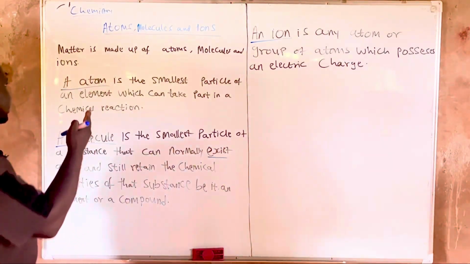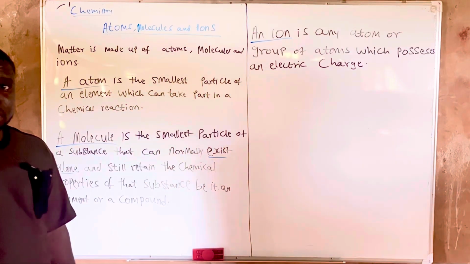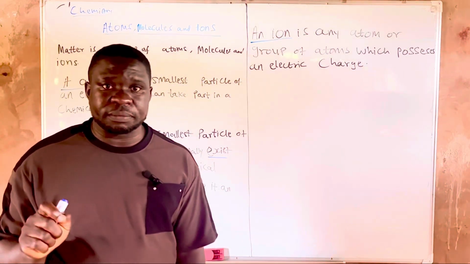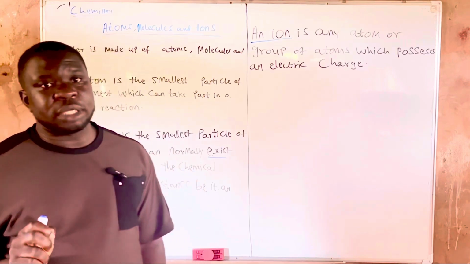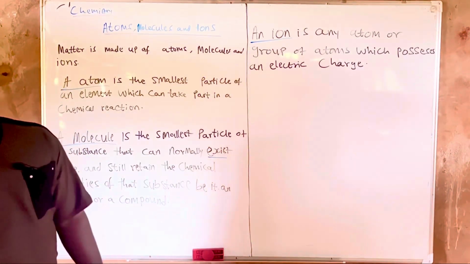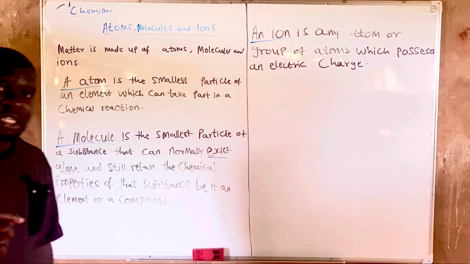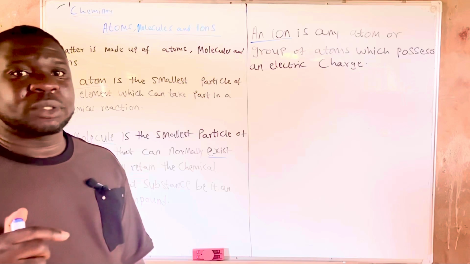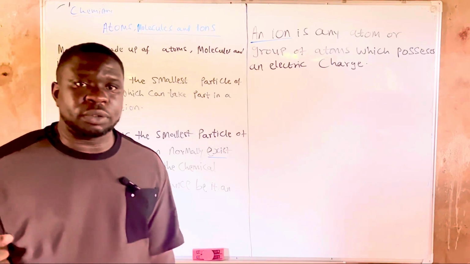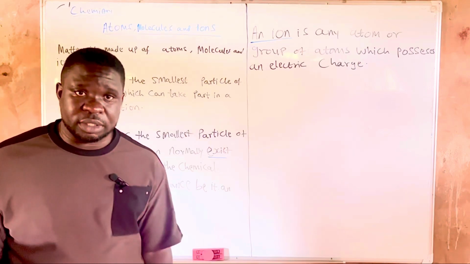But look at the atom and the molecule. What's different? Atoms must belong to an element. But a molecule can either be of an element or of a compound. Another thing is that an atom may not be able to exist alone, even though it maintains the chemical property of the element.